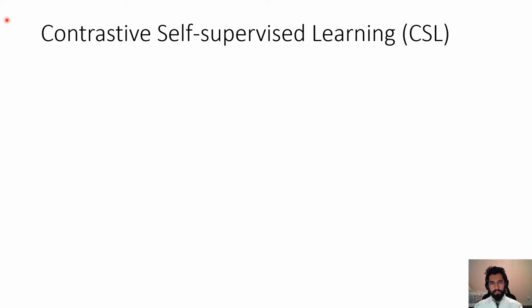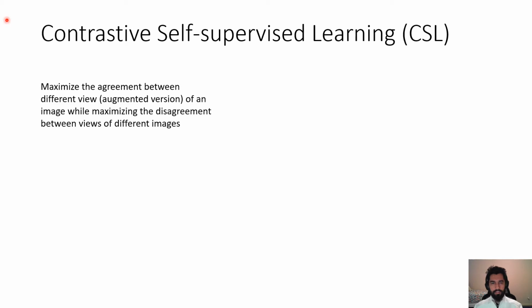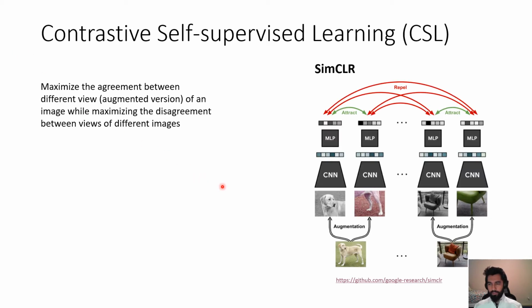In the last couple of years, contrastive self-supervised learning has been shown to be an effective self-supervised learning technique. Here the goal is to maximize agreement between different views of an image while maximizing disagreement between views of different images. So let's take an example of a contrastive framework. If we take two different augmented versions of an image and get their low dimensional projection, then the goal is to maximize the agreement of the projections which come from the same image, whereas maximizing the disagreement between the projections which come from different images.